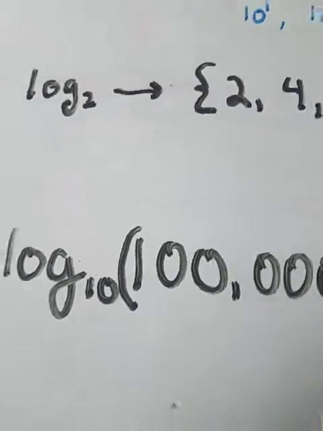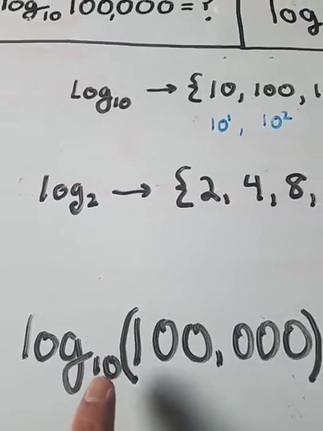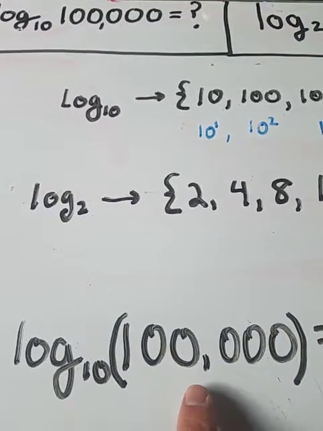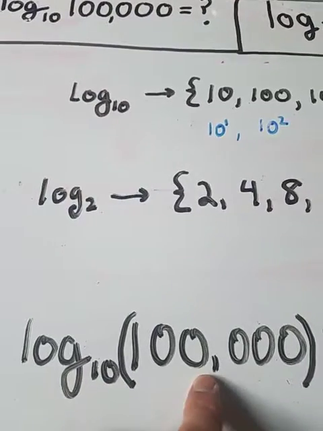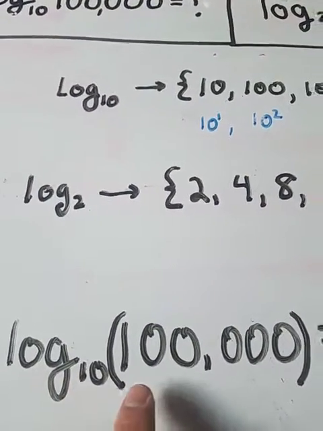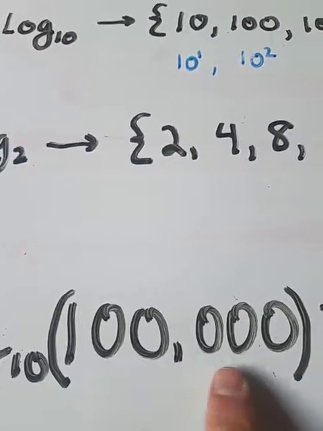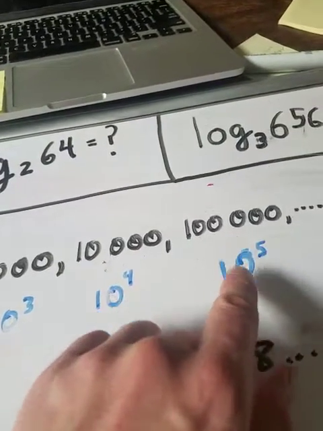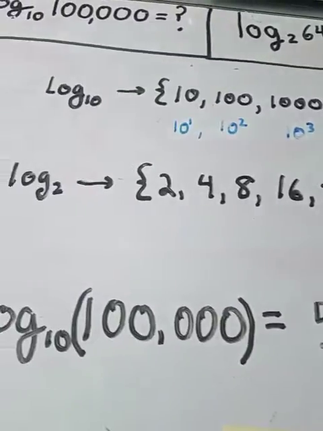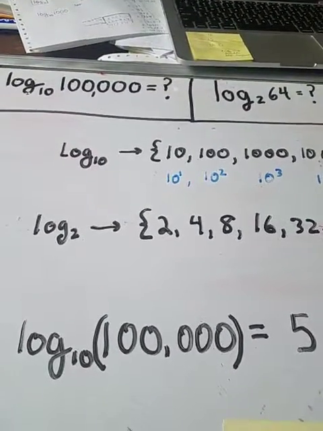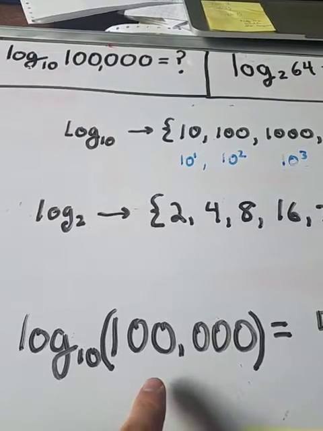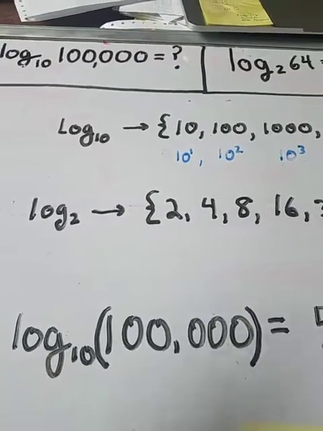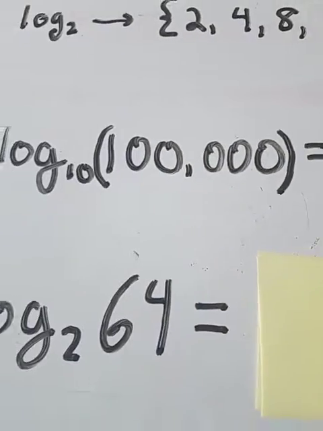So here's the application of the problem. When you see this expression, log base 10 of 100,000, what it's really saying is, where is this number in the list? Well, this list is right here. Where is 100,000? So let's see. 1, 2, 3, 4, 5. So the answer to that is 5. That's what the question is. Where is 100,000 in the log base 10 list? That's at least one way to think of it. I think it's a good way of thinking of it.